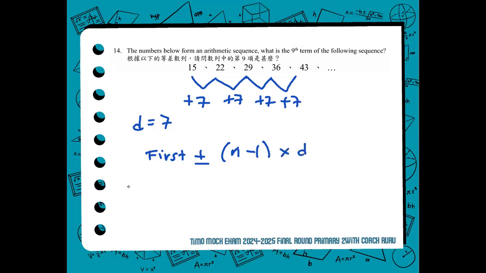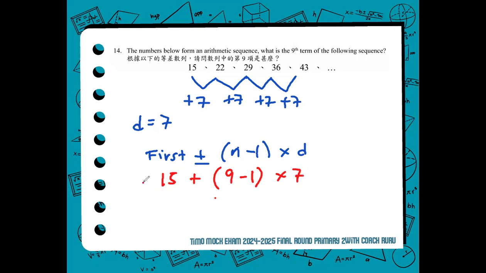Now, let's complete the formula. The first term is 15. Plus or minus. Since it is increasing, a plus 7, it should be a plus. If it is decreasing, then it's a minus. But in this item, it's increasing. What is the missing term? 9. We subtract 1 and multiply by the common difference, 7.